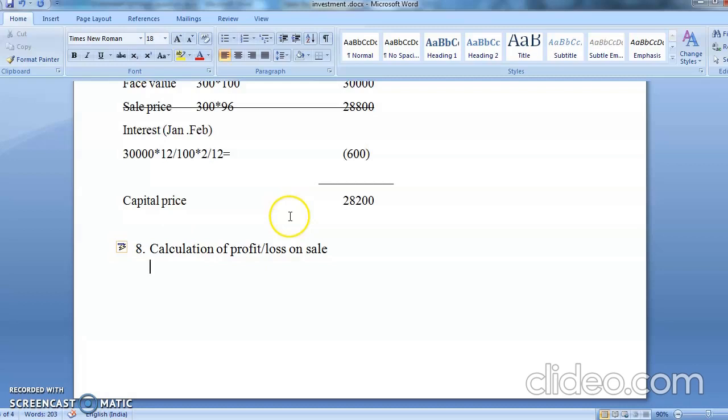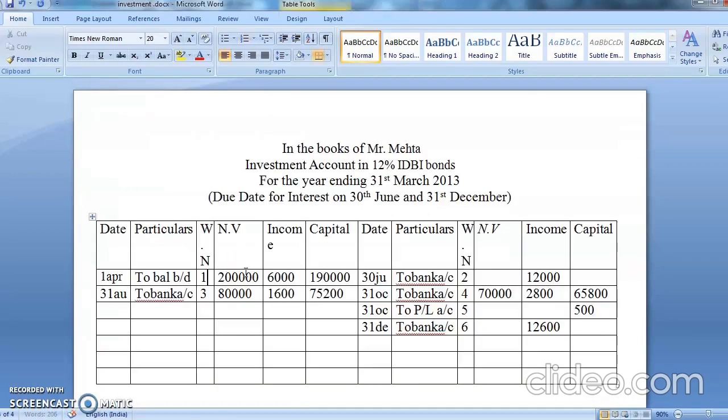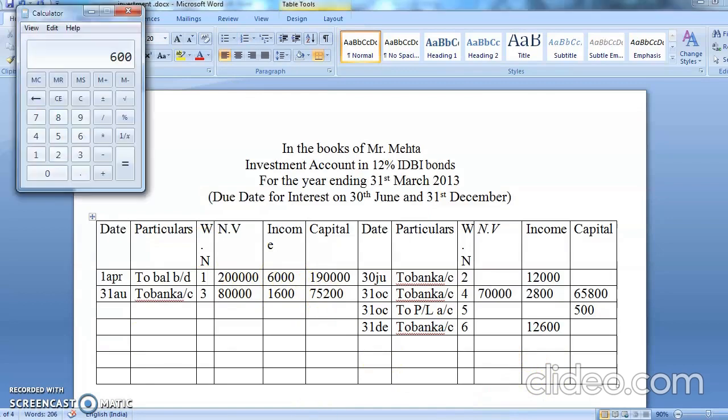Yes, so I always tell you, you have to find out the cost price. So how is the cost price calculated? Add debit capital minus credit capital. So this time you're having credit also.